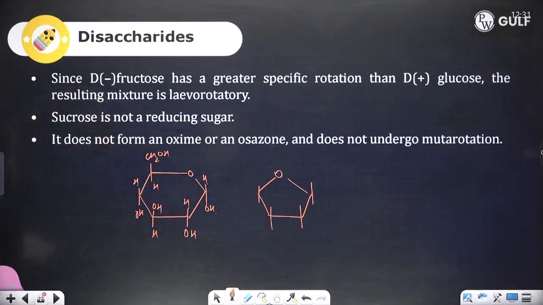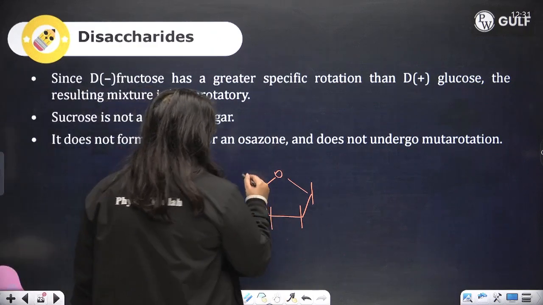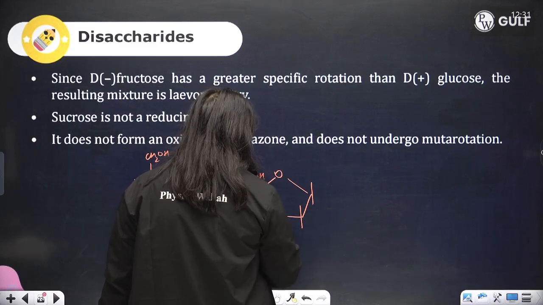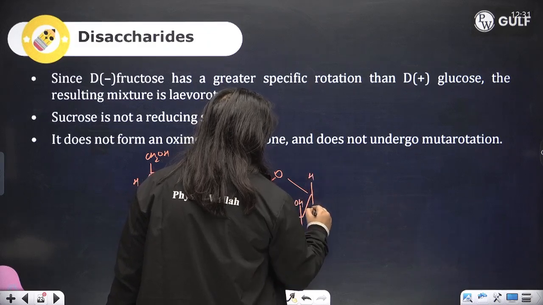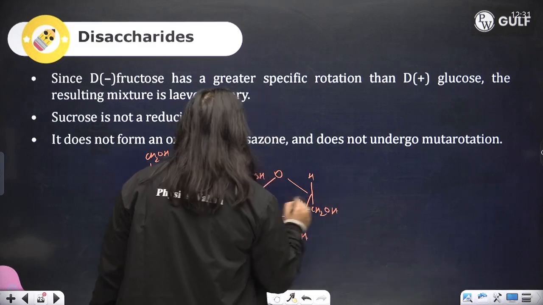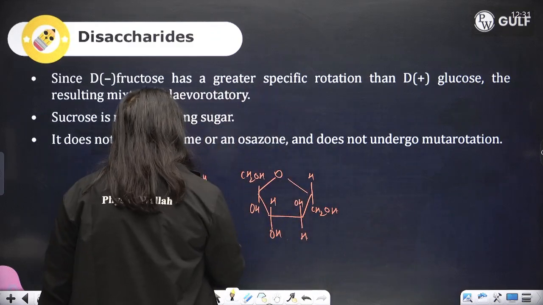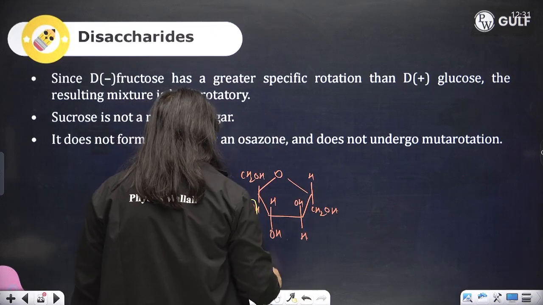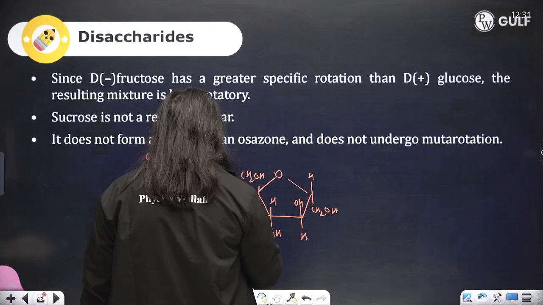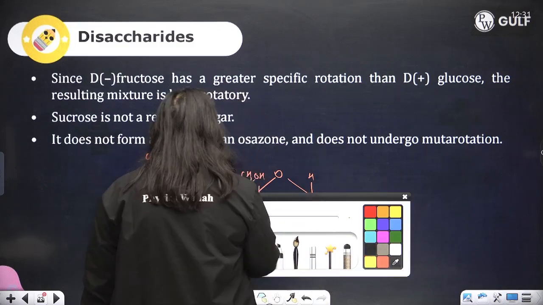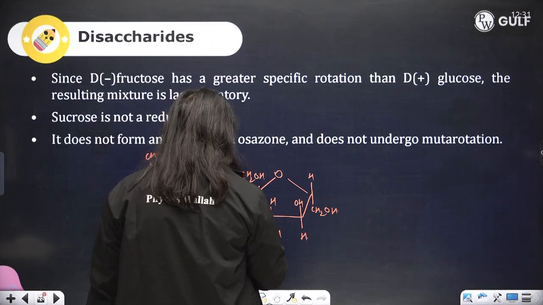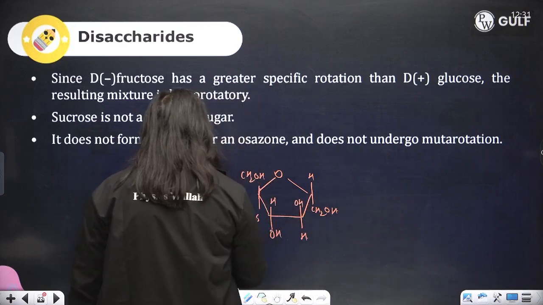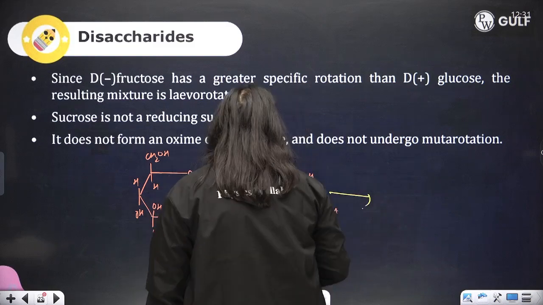Now talking about your beta fructose, this is going to be joined by the loss of water. You will get sucrose.